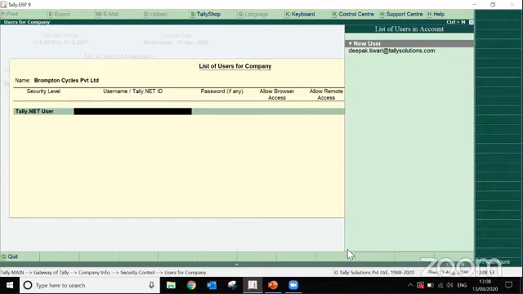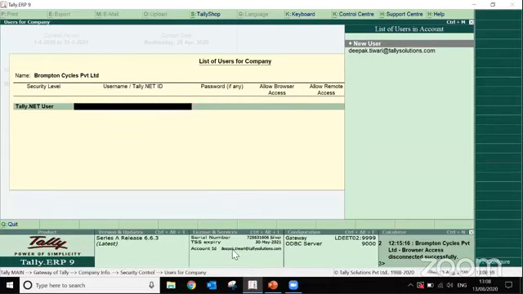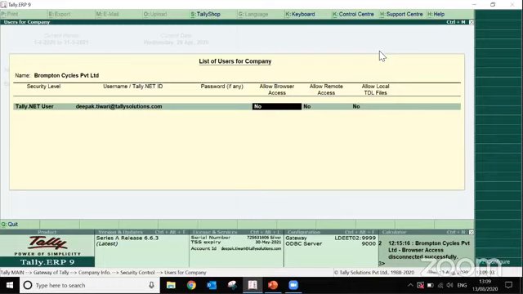After that, I'll put the Tally.NET ID. I had a license on this account ID, so I'm simply typing this email ID here. Now it will ask you two options: do you want to give the browser access, or along with that, do you want to give the remote access? Depending upon the need and the situation, you can put the options yes.